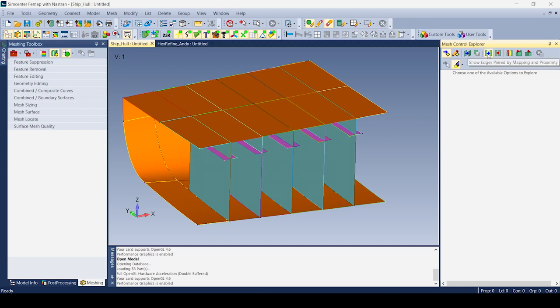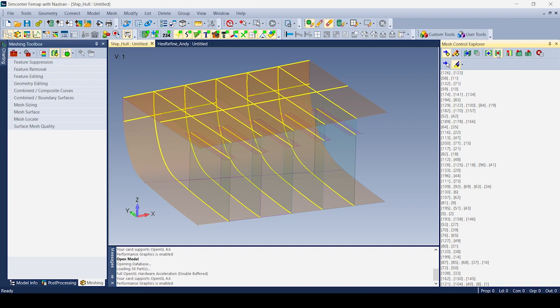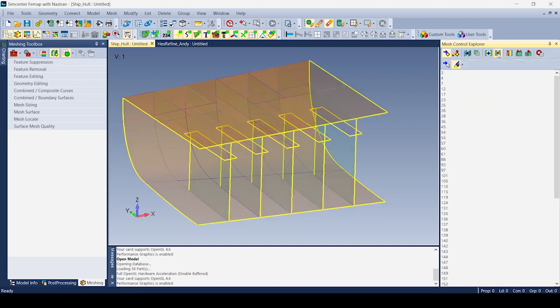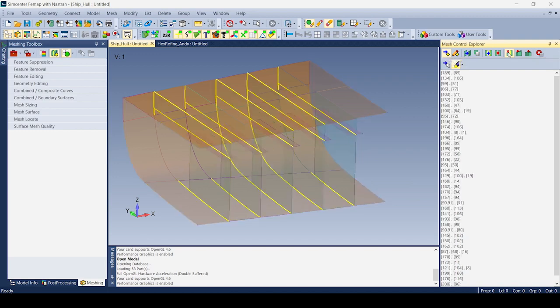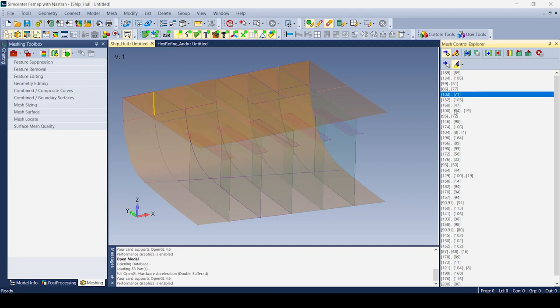We can see edges paired by mapping and proximity. We can see free edges, and we can see edges that are aligned and adjacent to one another, but that are not of equal size. So basically, this is where we might run into some issues. What I can see here is different places where these edges are aligned, but maybe not the same size.